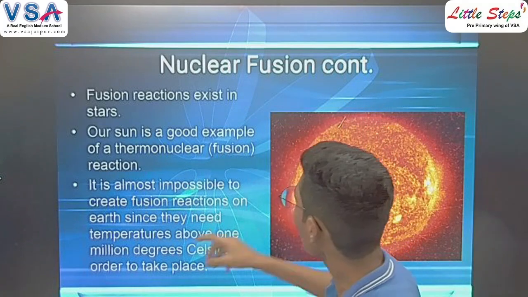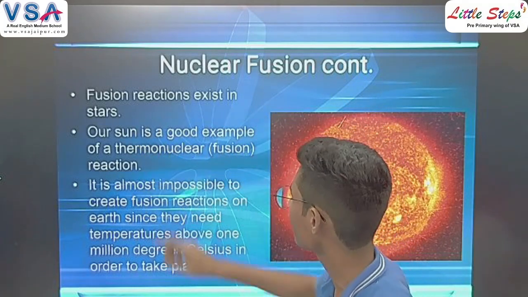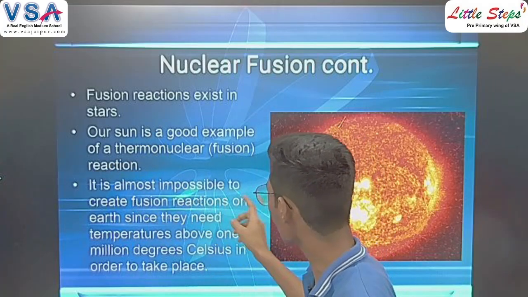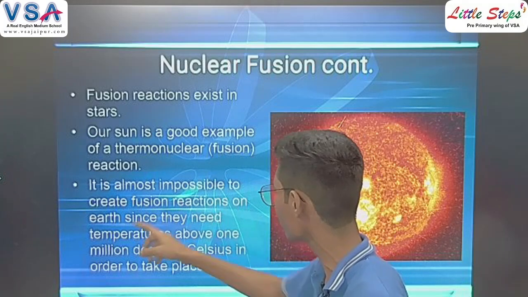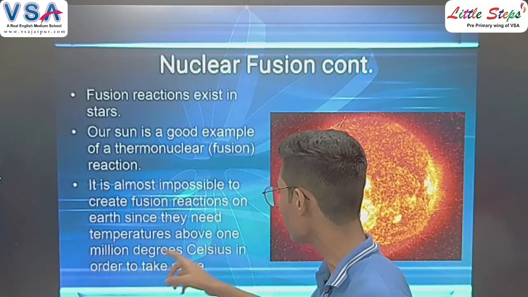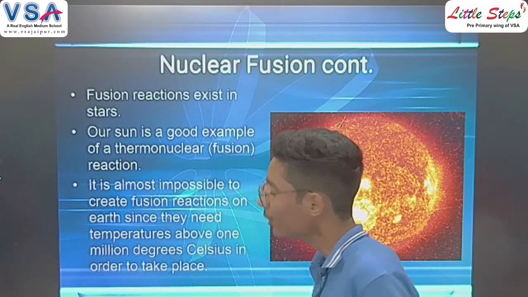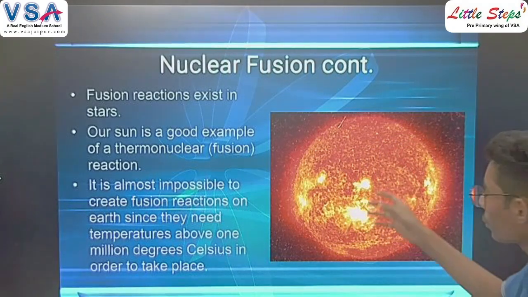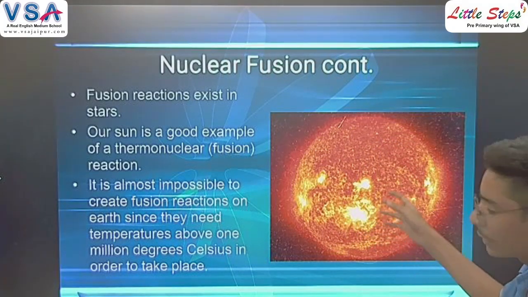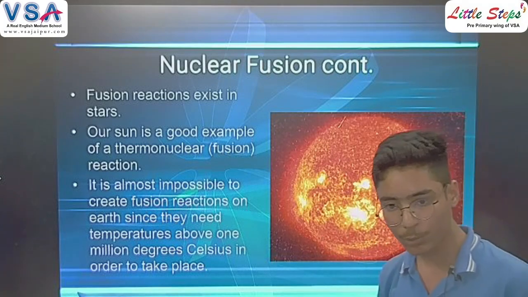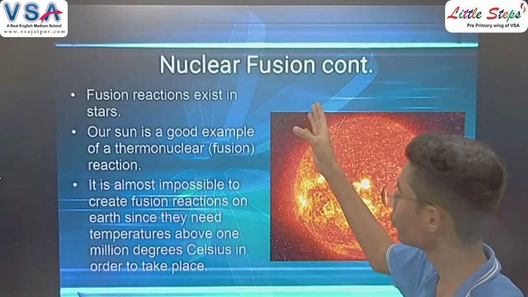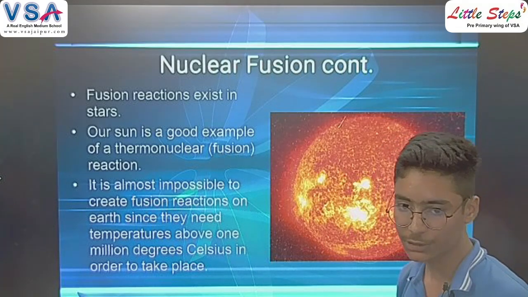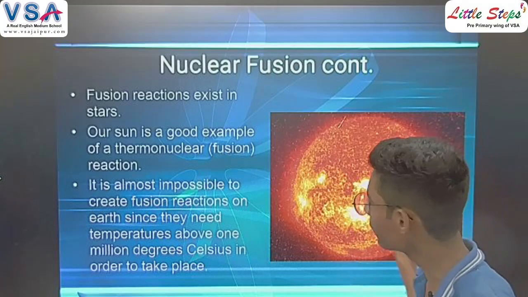Fusion reactions exist in stars. Our sun is a good example of the thermonuclear fusion reaction. It is almost impossible to create a fusion reaction on the earth, since it needs temperatures above 1 million degrees Celsius in order to take place. So nuclear fusion takes place on stars, like our star, the sun. We can't create such temperatures on earth.